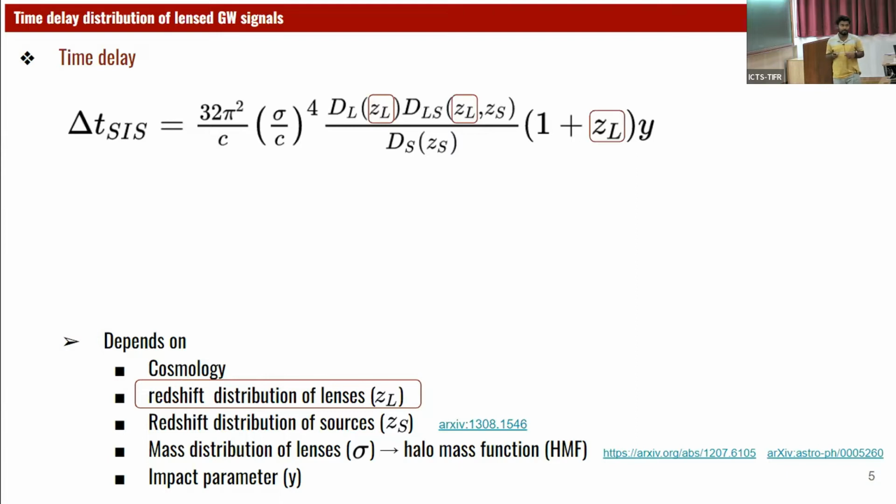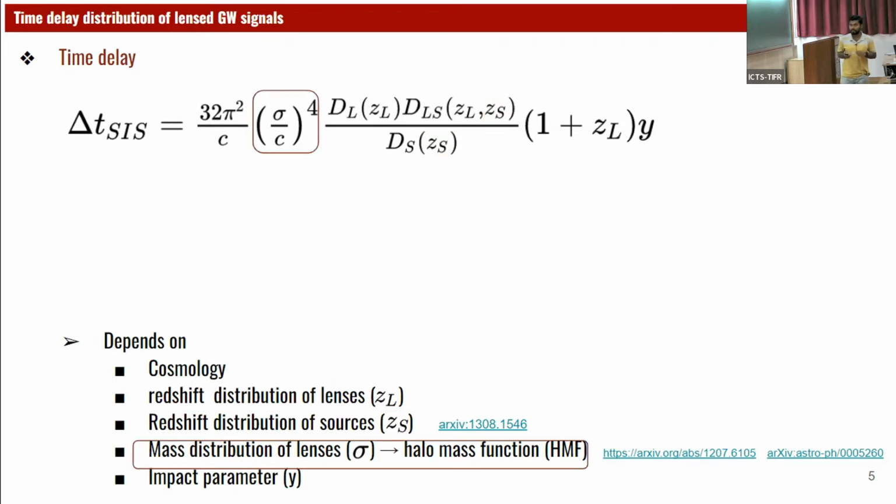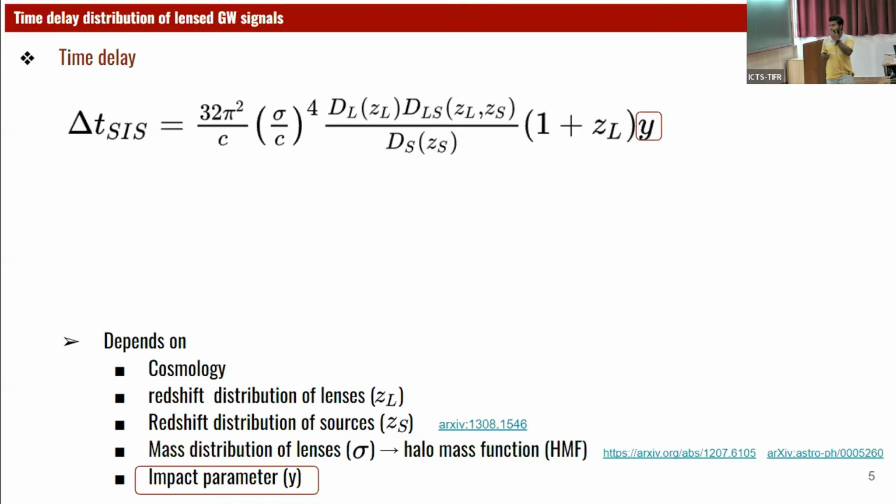That means the time delay distribution will depend on the redshift distribution of the lenses, and it will also depend on the source redshift z_S. So the distribution also depends on the redshift distribution of the sources, and it also depends on sigma. The sigma is the velocity dispersion of the lens, and it has a one-to-one relation with the mass of the lens. So it depends on the mass distribution of the lenses, and also on this impact parameter y. The impact parameter should be less than 1. This is the strong lensing condition to produce multiple images.